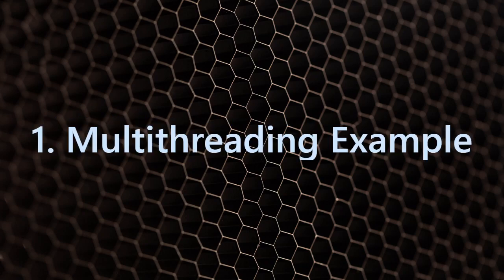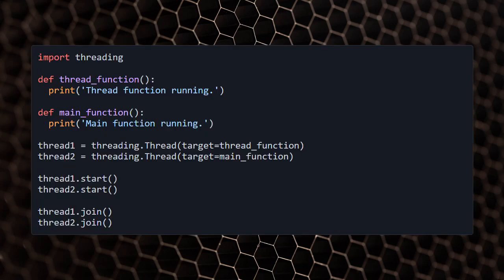Here's an example of a multithreading program in Python. In this example, we import the threading module, create two functions, thread function and main function, and then create two threads to run these functions. Finally, we start and join the threads. You can see the code on the screen.